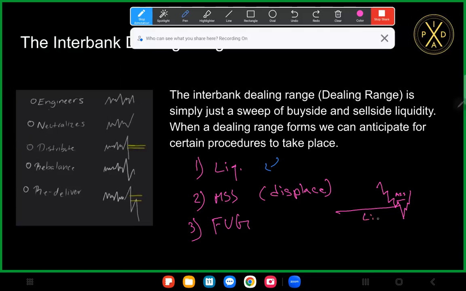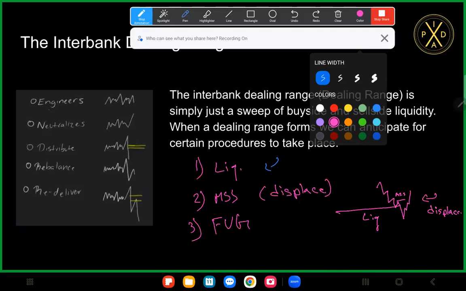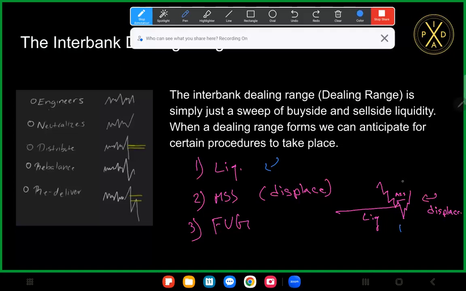So we have liquidity, market structural shift, displacement. Let's write that in a little bit better. So we have displacement, and now all that is 1, 2, and then we have 3 when we get that entry. And then from here, you could potentially go higher.